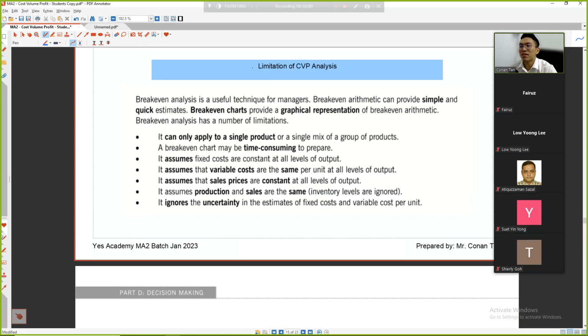Now, some of the limitations: it can only apply to one single product. If more than one product, how do you do the analysis? This may be time consuming to prepare. It assumes the fixed cost is always the same. We also assume the variable cost is the same, but sometimes variable costs are not the same, they keep changing. We assume the sales price is also constant, but the sales price is also changing, right? So it ignores a lot of uncertainty in estimates. This is just a general idea. In practice, a lot of things still need to be considered.